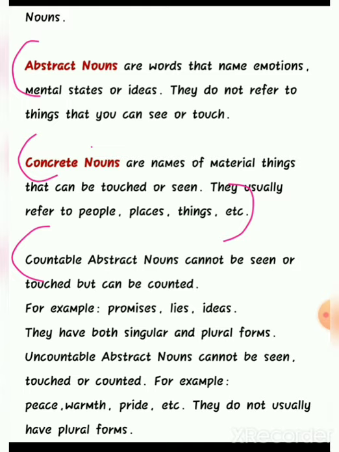Now, uncountable abstract nouns cannot be seen, touched or counted. For example, peace, warmth, pride, etc. They do not usually have plural forms. So uncountable abstract nouns cannot be seen or touched. They can just be felt. And we have only the singular form. We cannot say I have got lots of pieces in my mind. No, I have got peace in my mind. Warmth, pride. So we only have the singular form in uncountable abstract nouns.